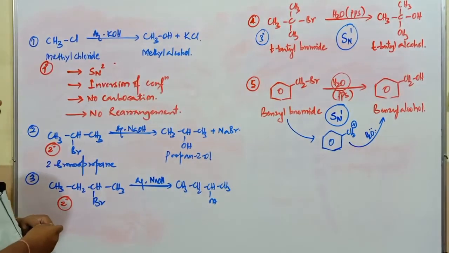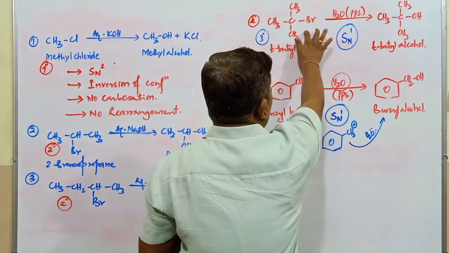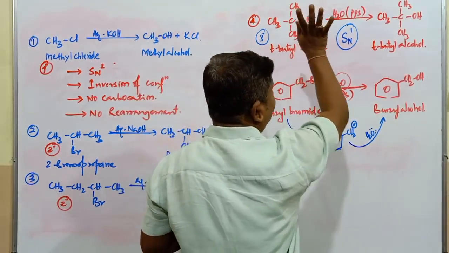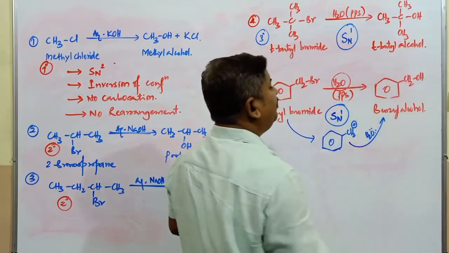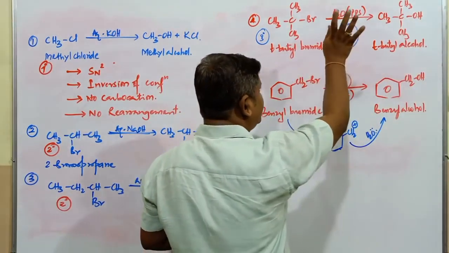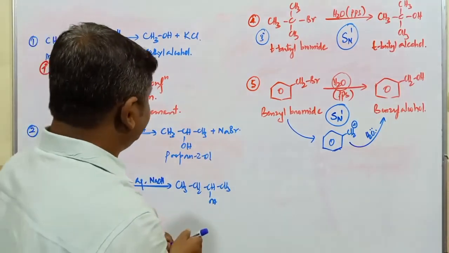Wherever the compound is going to be stabilized by a carbocation, usually it undergoes SN1. In the case of this one also, formation of a tertiary carbocation takes place. The tertiary carbocation converts into tertiary butyl alcohol. So this particular reaction also proceeds via the SN1 mechanism, students.